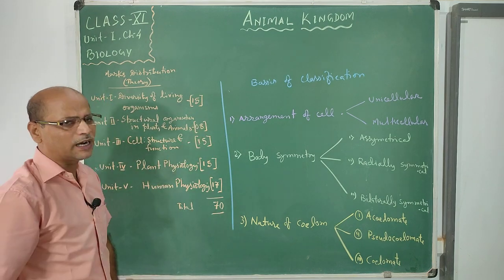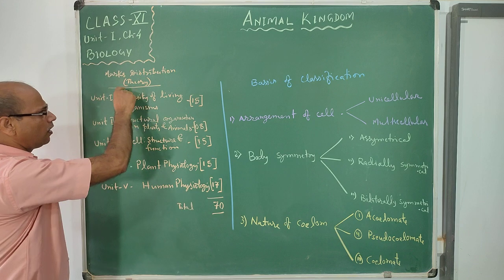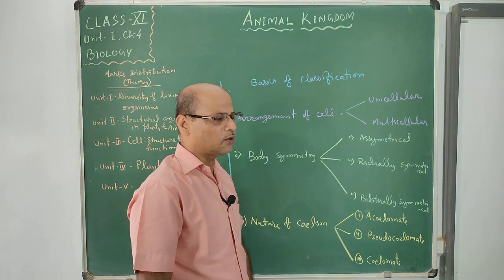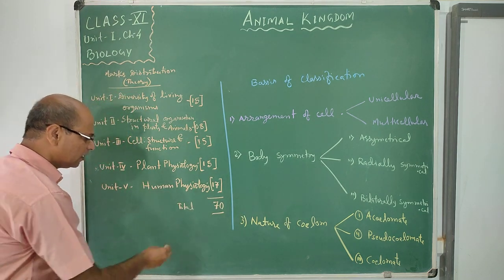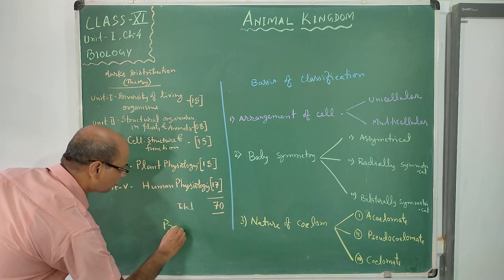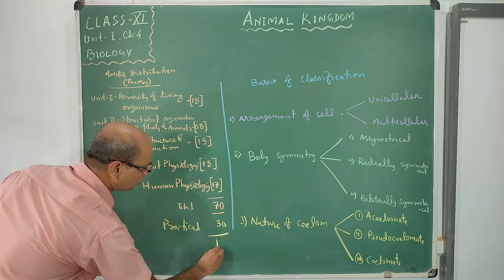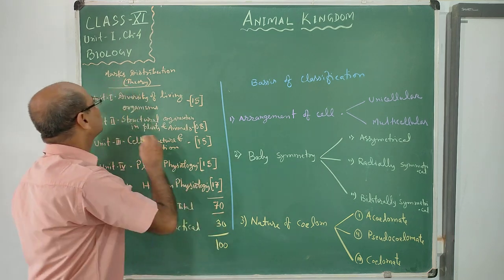Altogether it becomes 70 marks, the theory of biology having 70 marks. After that the practical is 30 marks, altogether 100 marks of your biology.